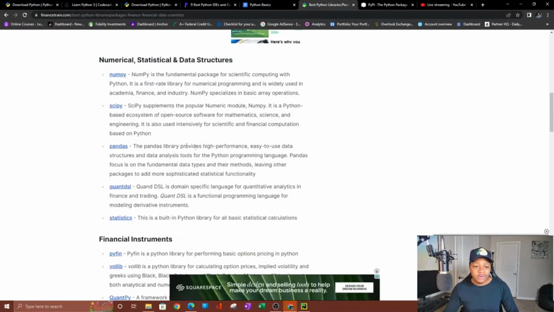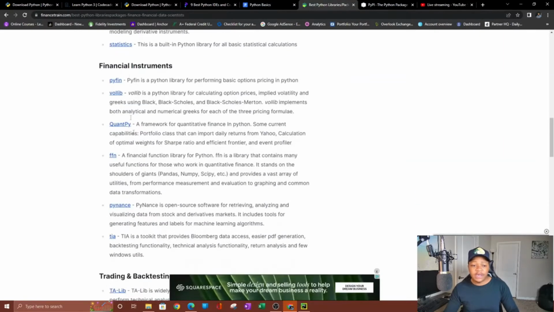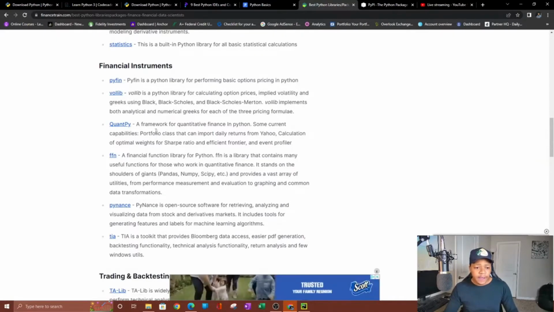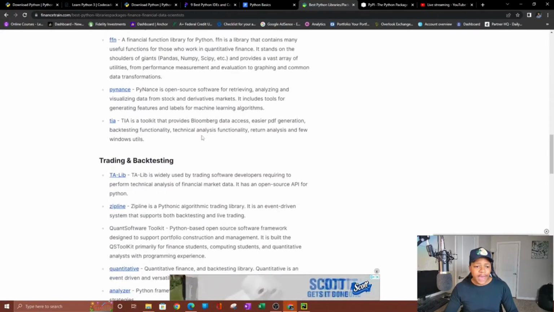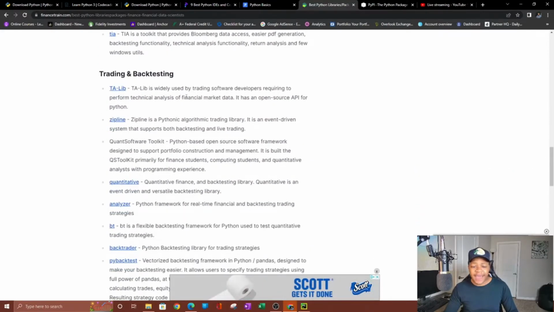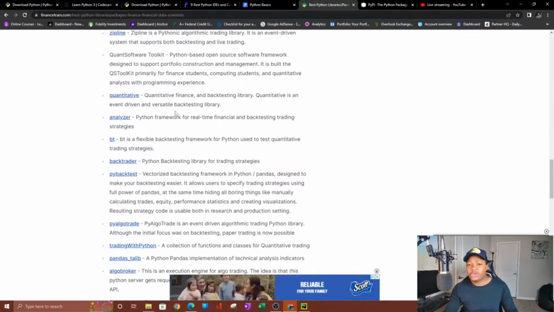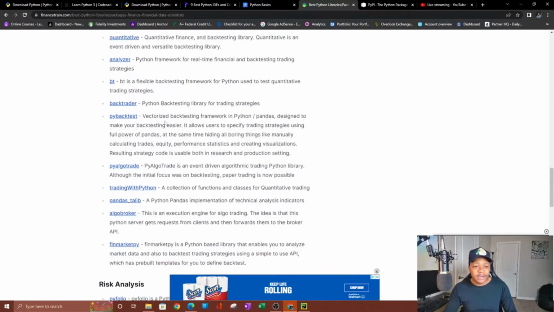Now, if you're someone who focuses on financial instruments, these are going to be the libraries that you have to be an expert in. And I'll show you guys some examples here in a bit. So you have all this trading and backtesting. If you're into quantitative finance, this is the library that you might be using, one of the libraries you might be using. You also have what else here? Analyzer, Backtrader. This is for trading strategies.